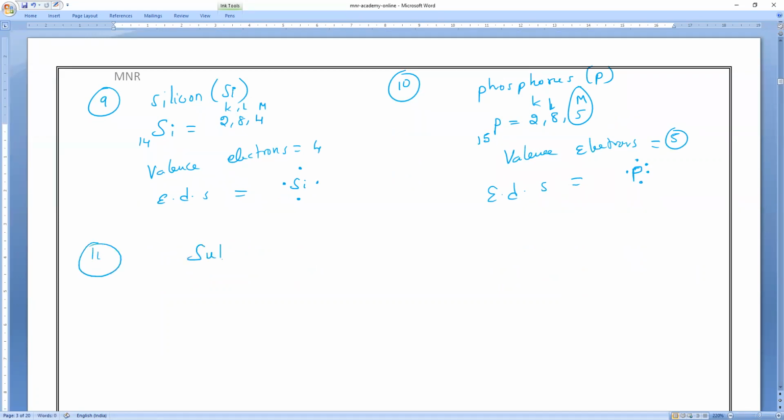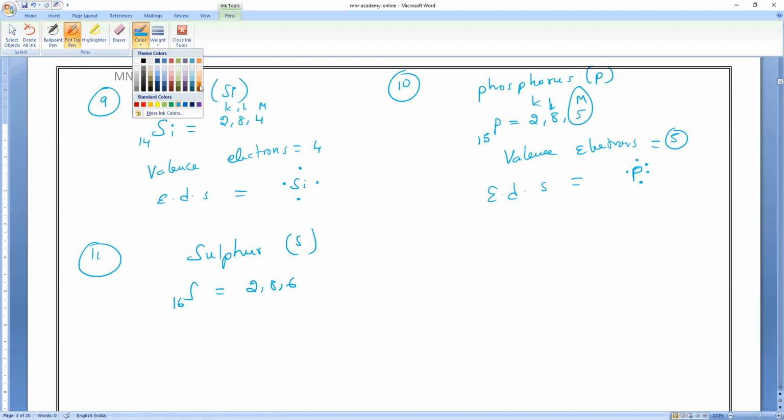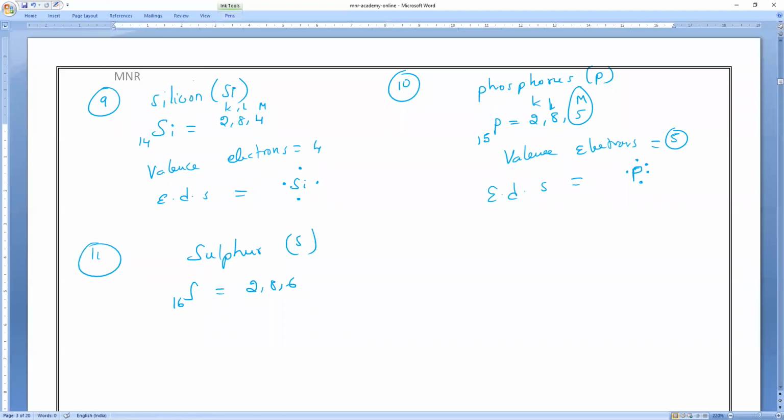Okay, next sulfur. Everybody respond. What is the sulfur atomic number? 16. In the 8th and 9th class you also studied the first 20 elements. Now increase to 30. Everybody must know minimum 30 elements. If not, it's very, very tough. Valence electrons, speak loudly, how many? 6, sir.